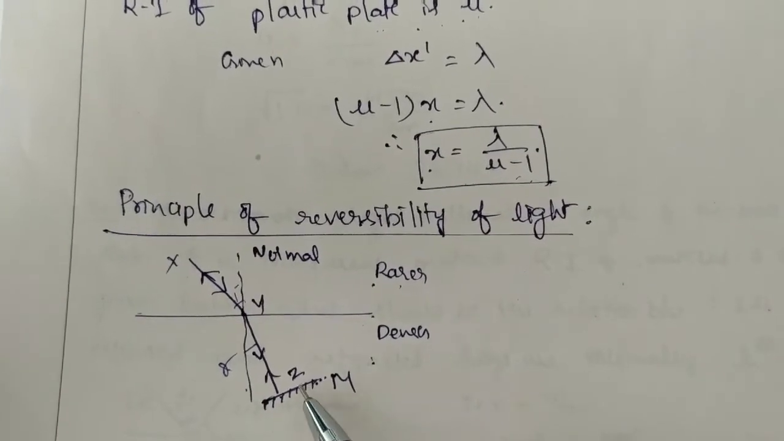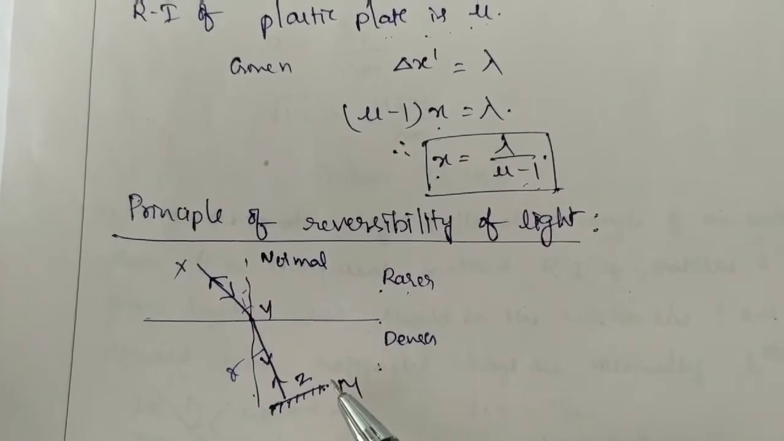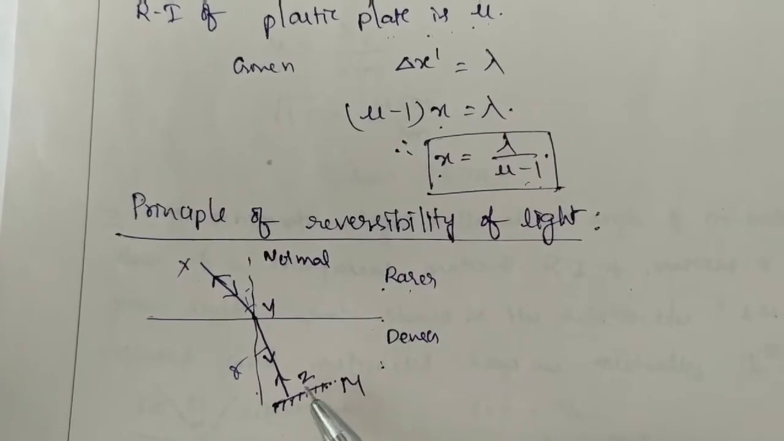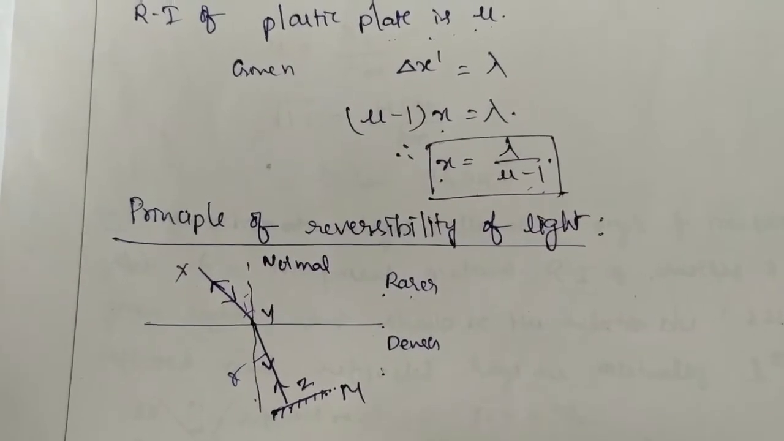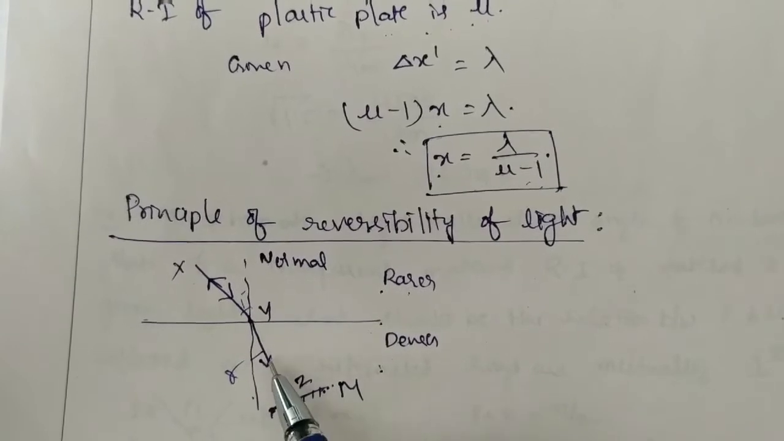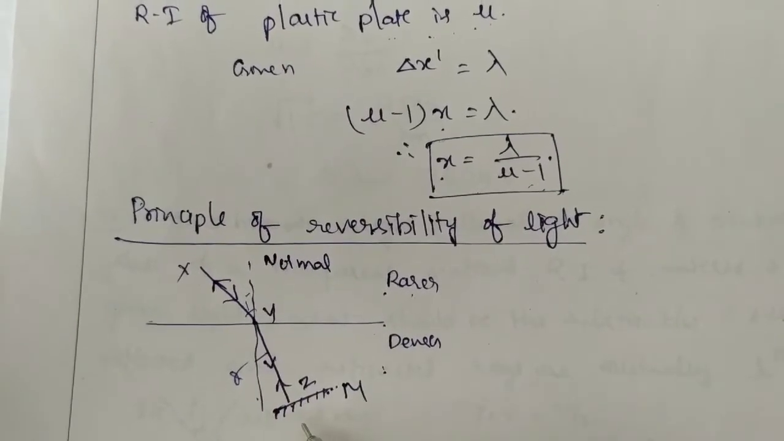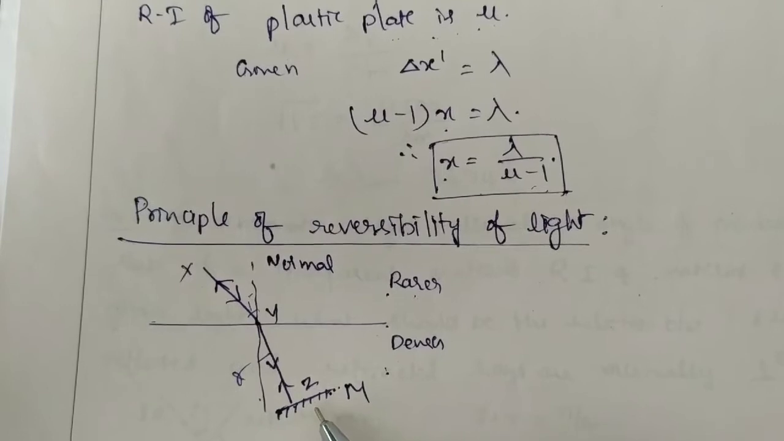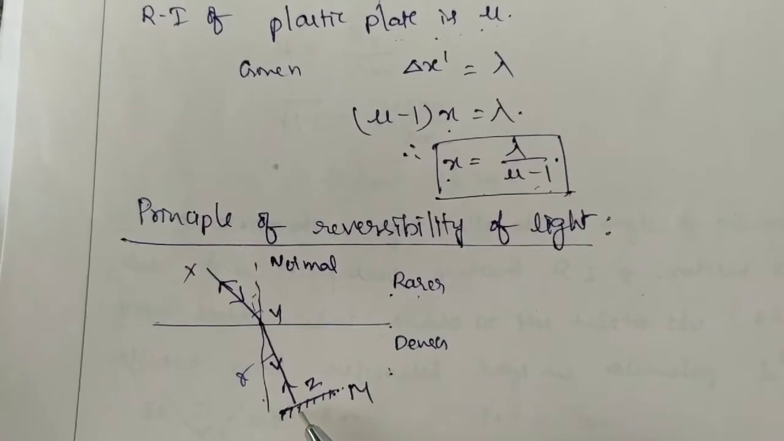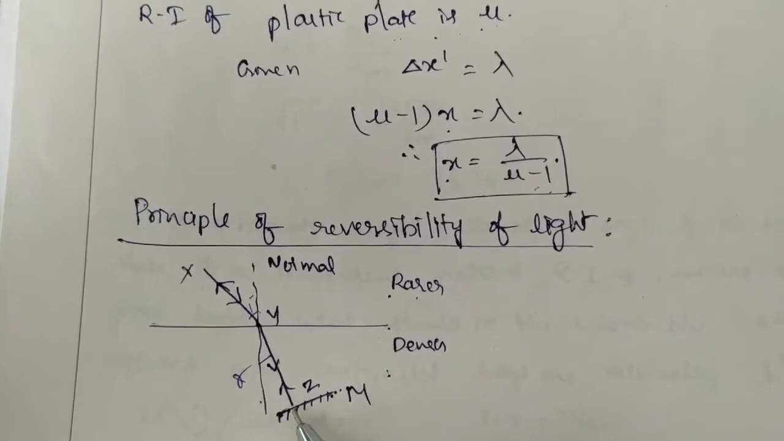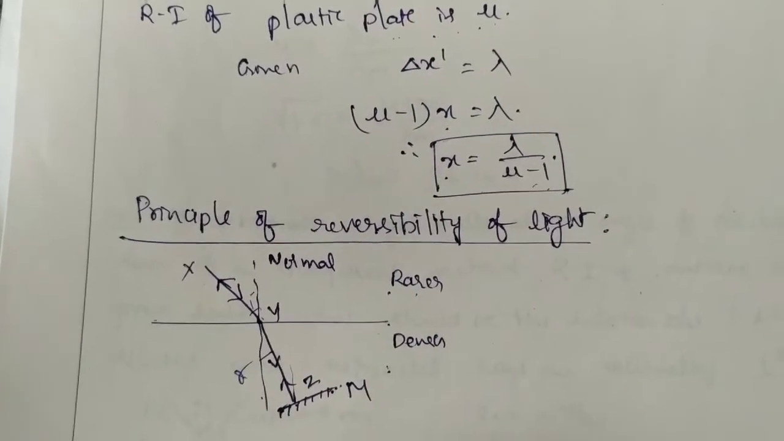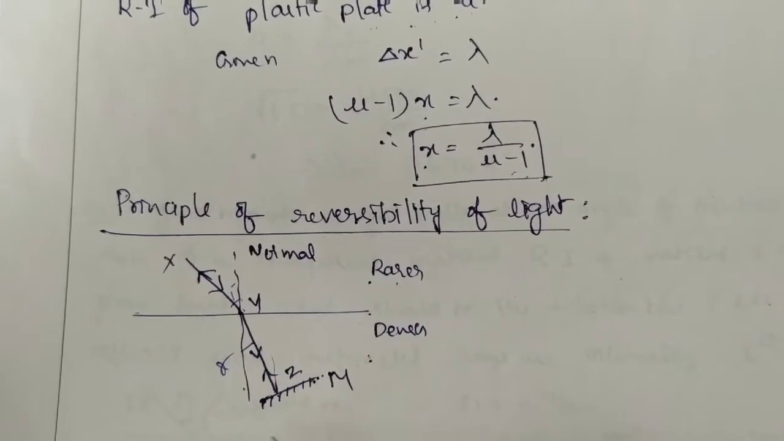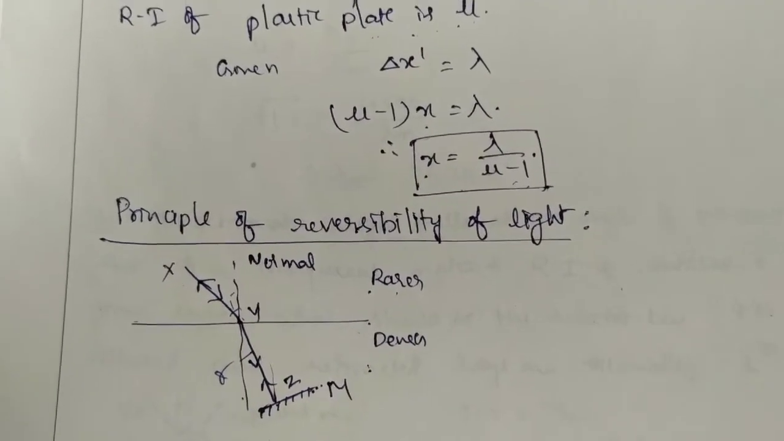You know the laws of reflection you have studied in your lower classes. According to the laws of reflection, the angle of incidence is equal to the angle of reflection. When the light is incident along the normal, the angle of incidence is equal to 0 and the angle of reflection is also equal to 0. So when the angle of reflection is equal to 0, the light travels back along the same path. That is the principle of reversibility of light.